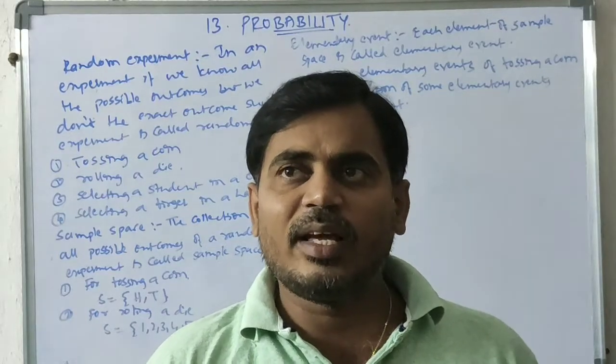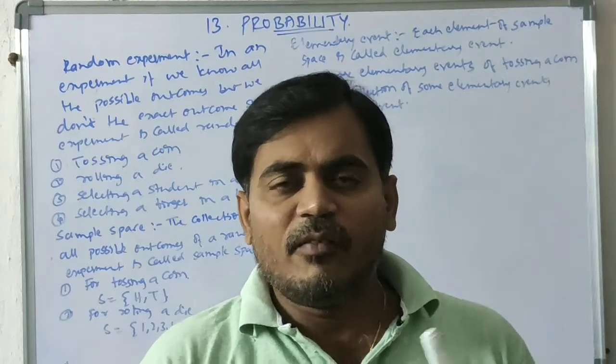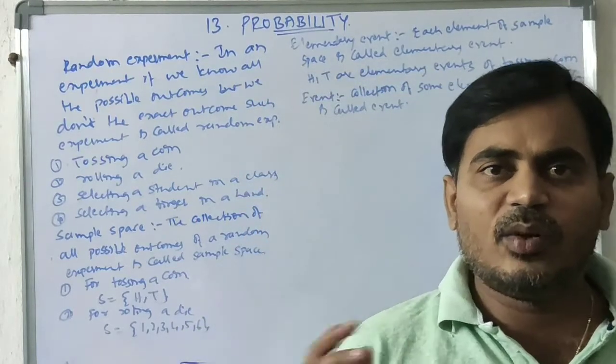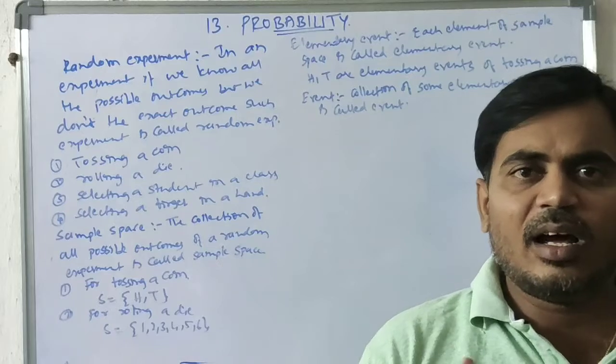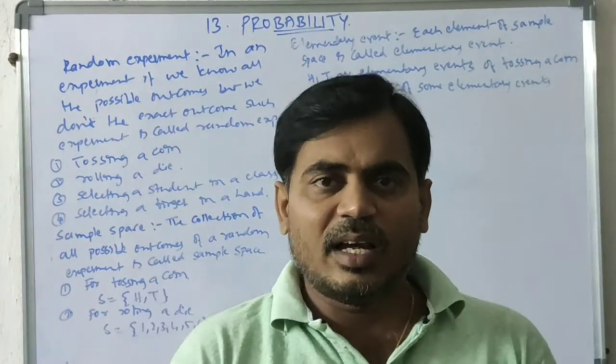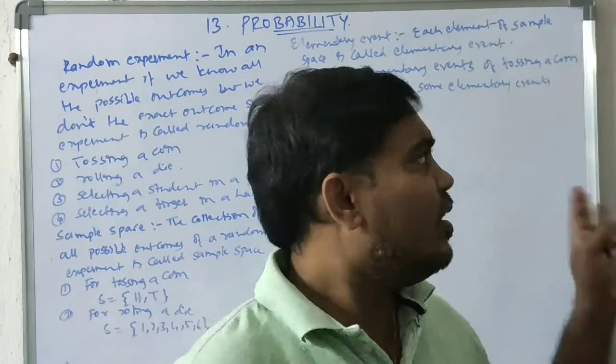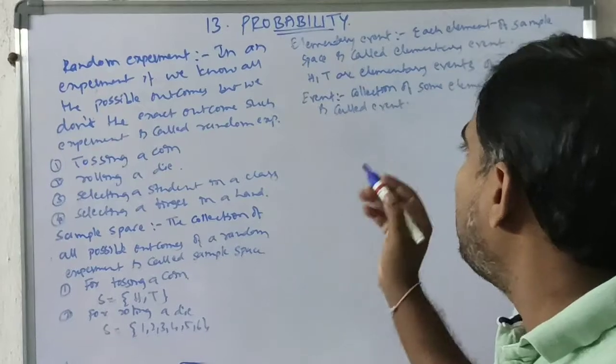Now I want to take some of the elementary events, for example, 1 and 2 together. If a die is rolled and the choice is either 1 or 2, then it is called an event. A collection of some elementary events is called an event. Okay, so this is an event.